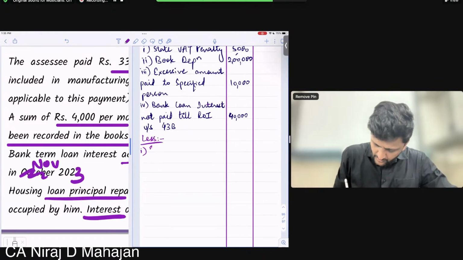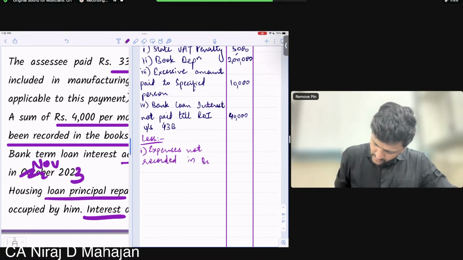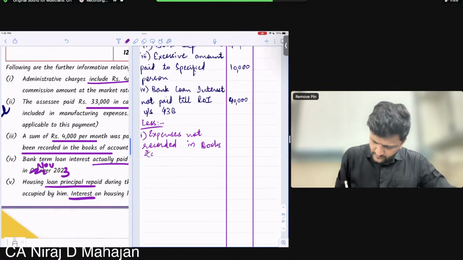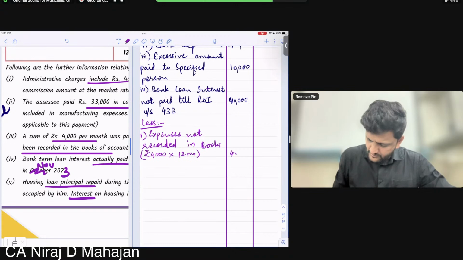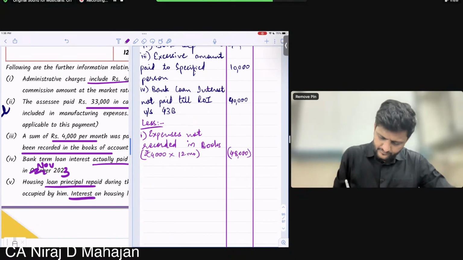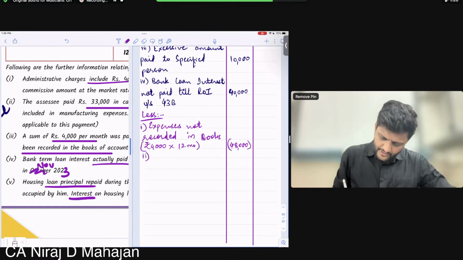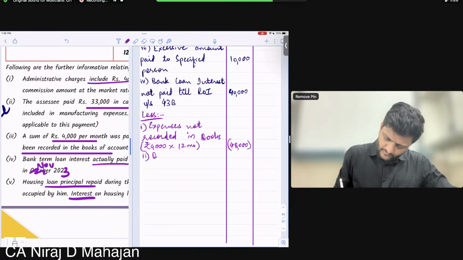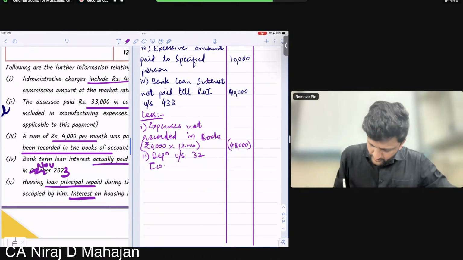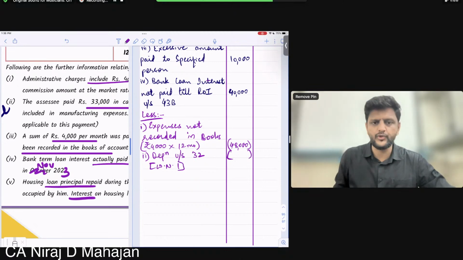First one, expenses not recorded in books. How much expenses not recorded? 4,000 rupees. So 48,000. Yes, still here. Second, depreciation under section 32. That is income tax depreciation. Definitely children you are working note 1. I hope this much is clear to you, all of you.